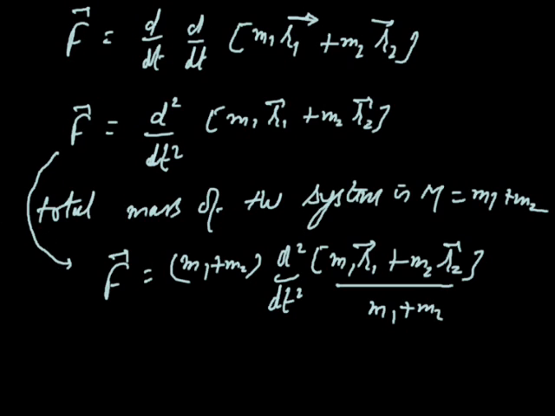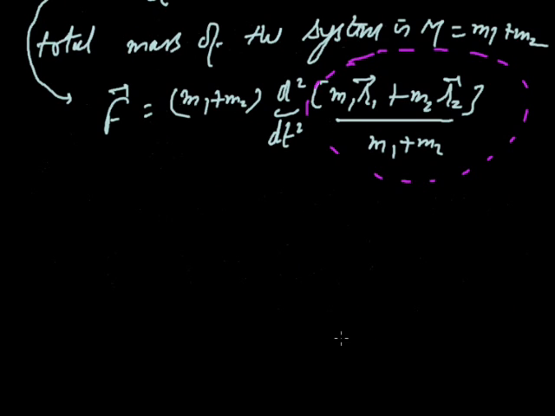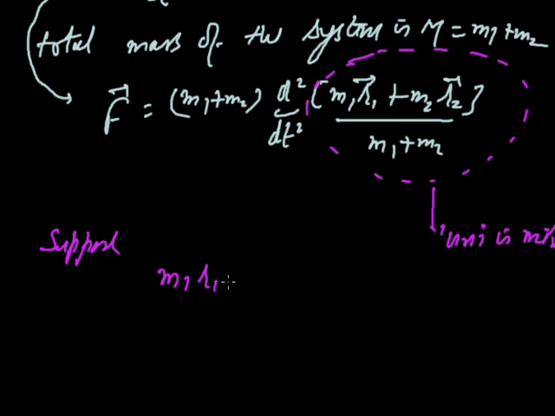If we see the unit of this factor, it will be simply meter, the unit of distance. It means we can assume this factor as a distance. Suppose m1 r1 plus m2 r2 divided by m1 plus m2 is r.